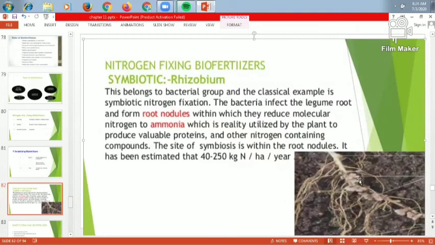Inside the root nodules, there are bacteria that are symbiotically associated. They convert nitrogen into ammonia, which is utilized by the plant to produce valuable proteins. So we are getting proteins from the leguminous plant, that is the bean plant. So the root nodule is one of the places from where we are getting